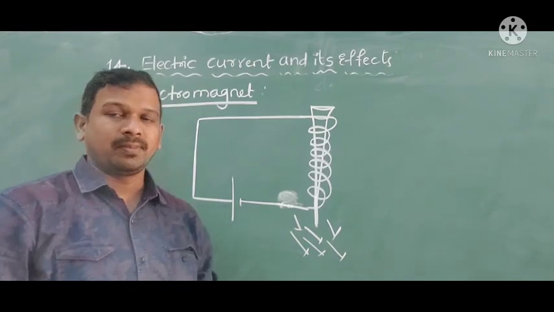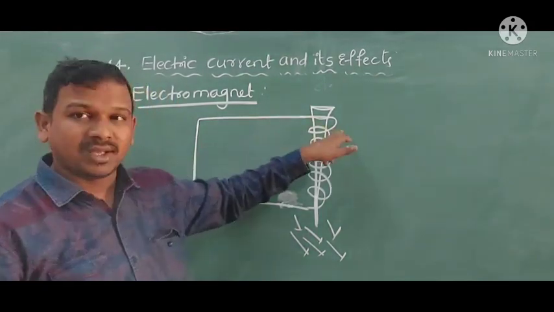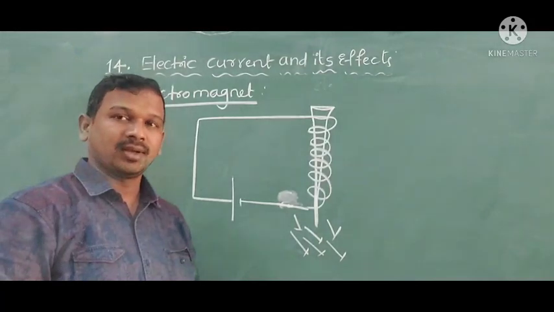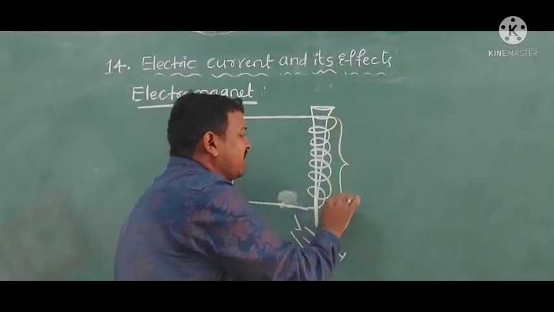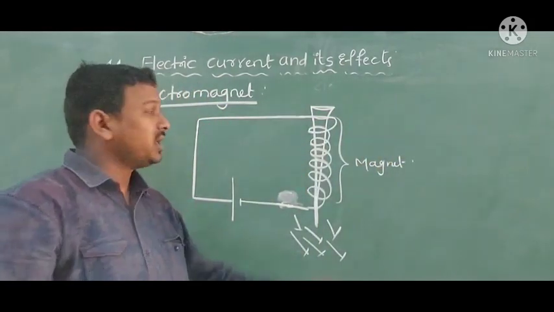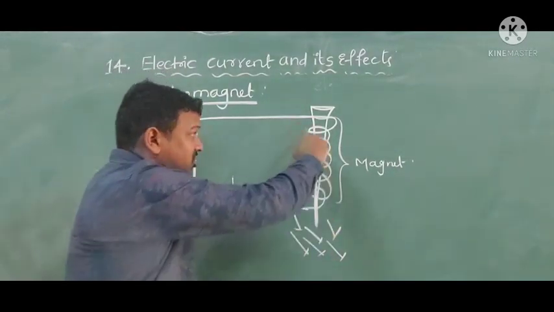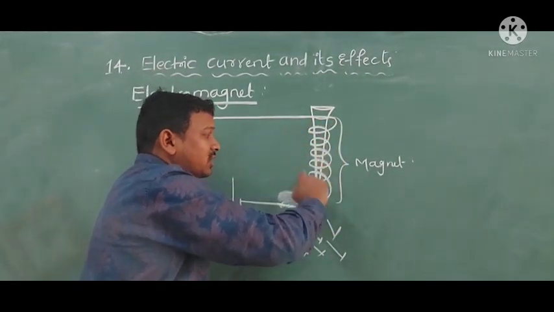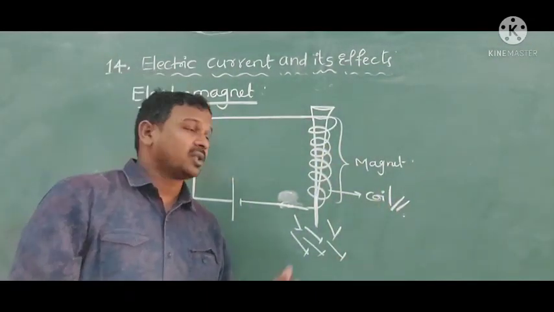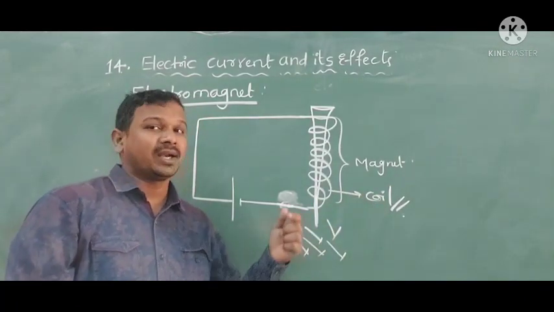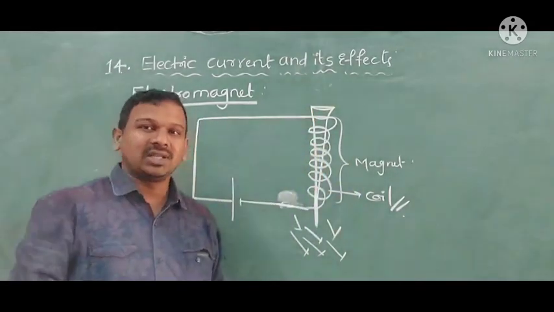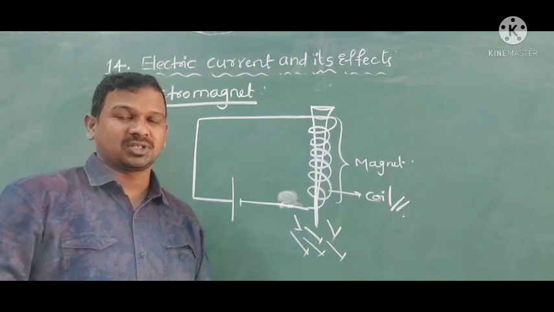Why is it happening? When a current carrying wire is attached to the long iron nail, this is behaving like a magnet when there is a flow of current. The structure, whenever it is wound around the nail, we can call it a coil also. The structure which is like a coil, if any current is flowing inside, will behave like a magnet and it will attract the iron objects, metal objects.